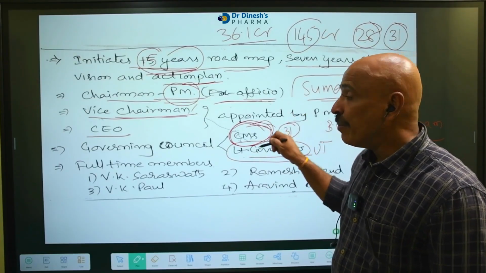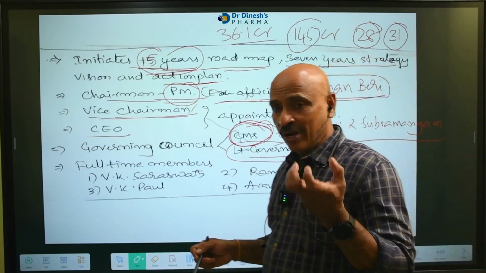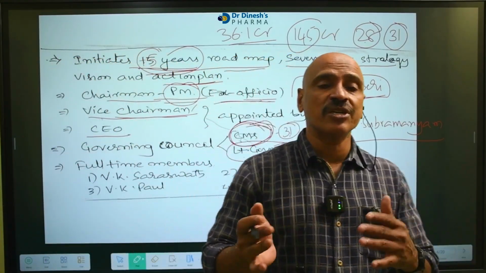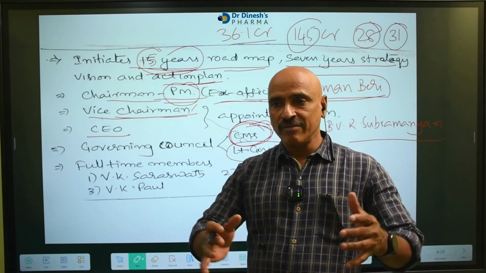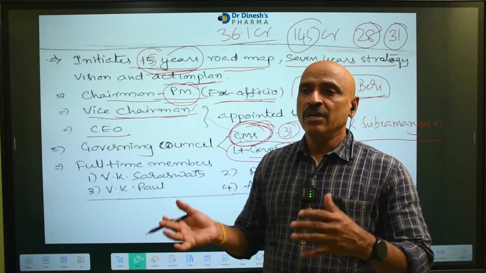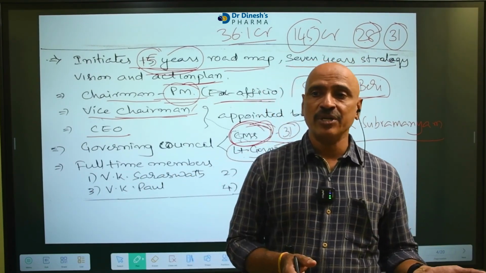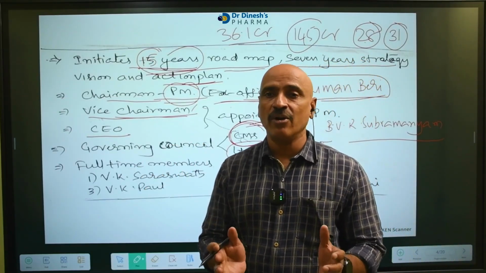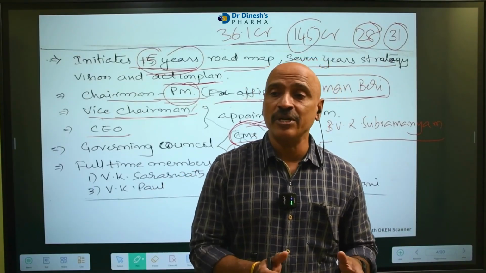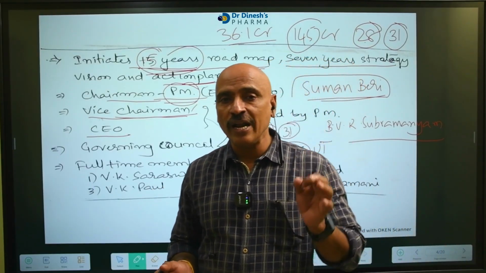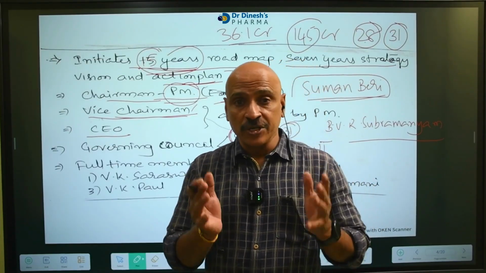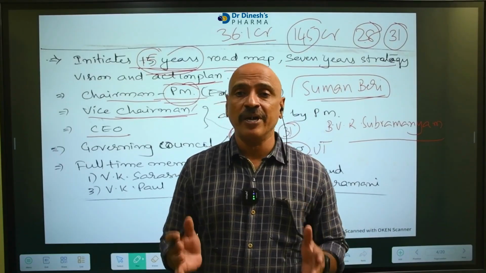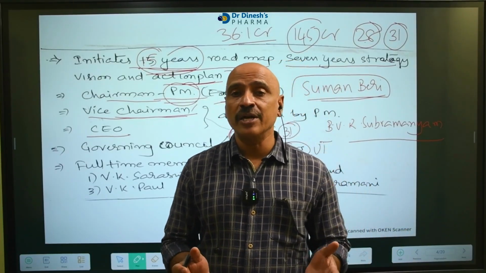These are members because whenever the government wants to prepare a 15 years plan, it must consult state chief ministers also. All state chief ministers, lieutenant governors of union territories, the prime minister, some full-time members, some part-time members, ex-officio members, special invitees, all these people sit in one place and prepare our country's future plan for economic development. That's why NITI Aayog is called a think tank. Experts, very knowledgeable personalities, people of different categories sit in one place and prepare our plan. Then our country is able to develop.